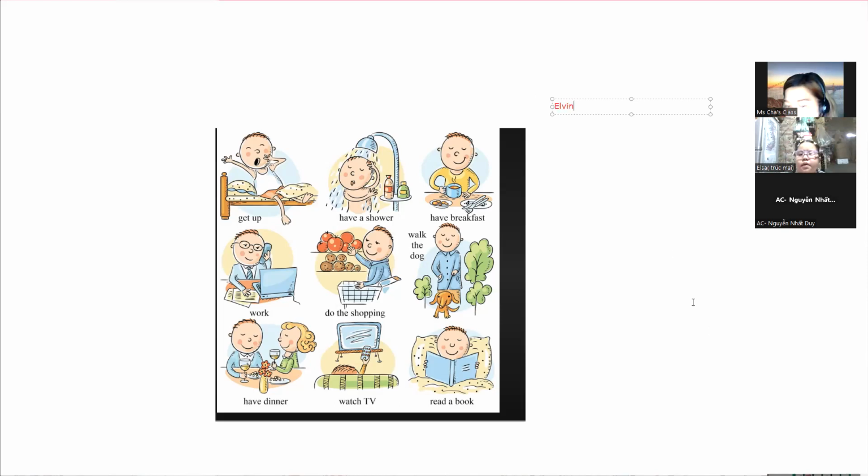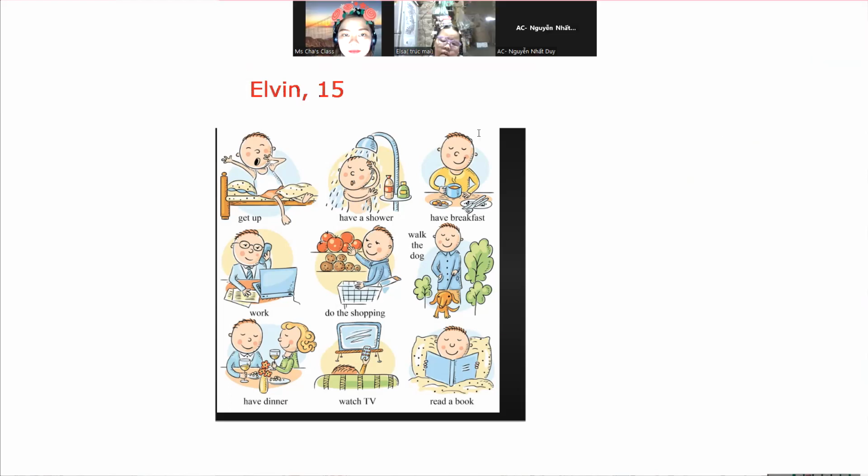Let's say he is 15 years old. How can you introduce Elvin? He is Elvin, or you could say, his name is Elvin. He is 15 years old.